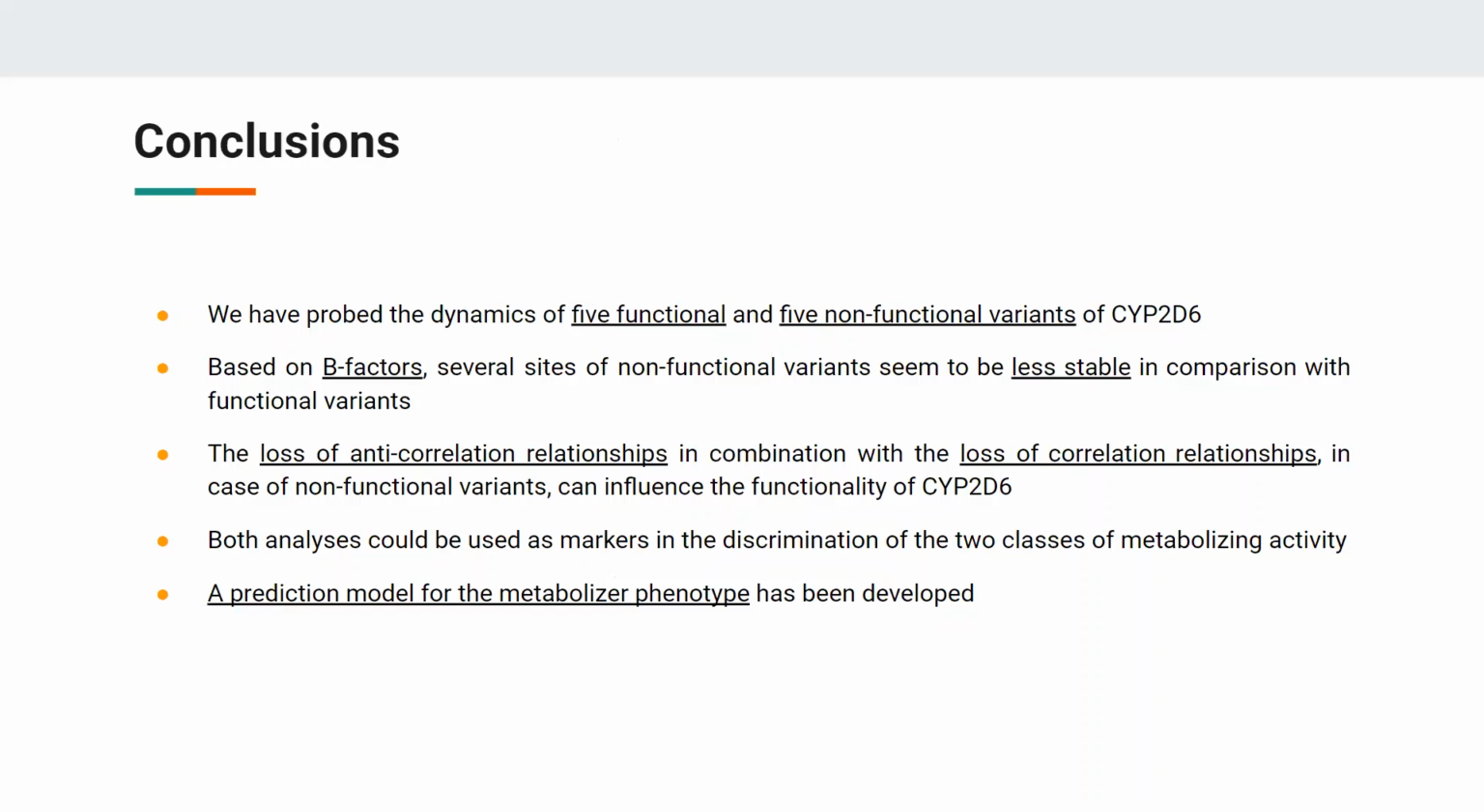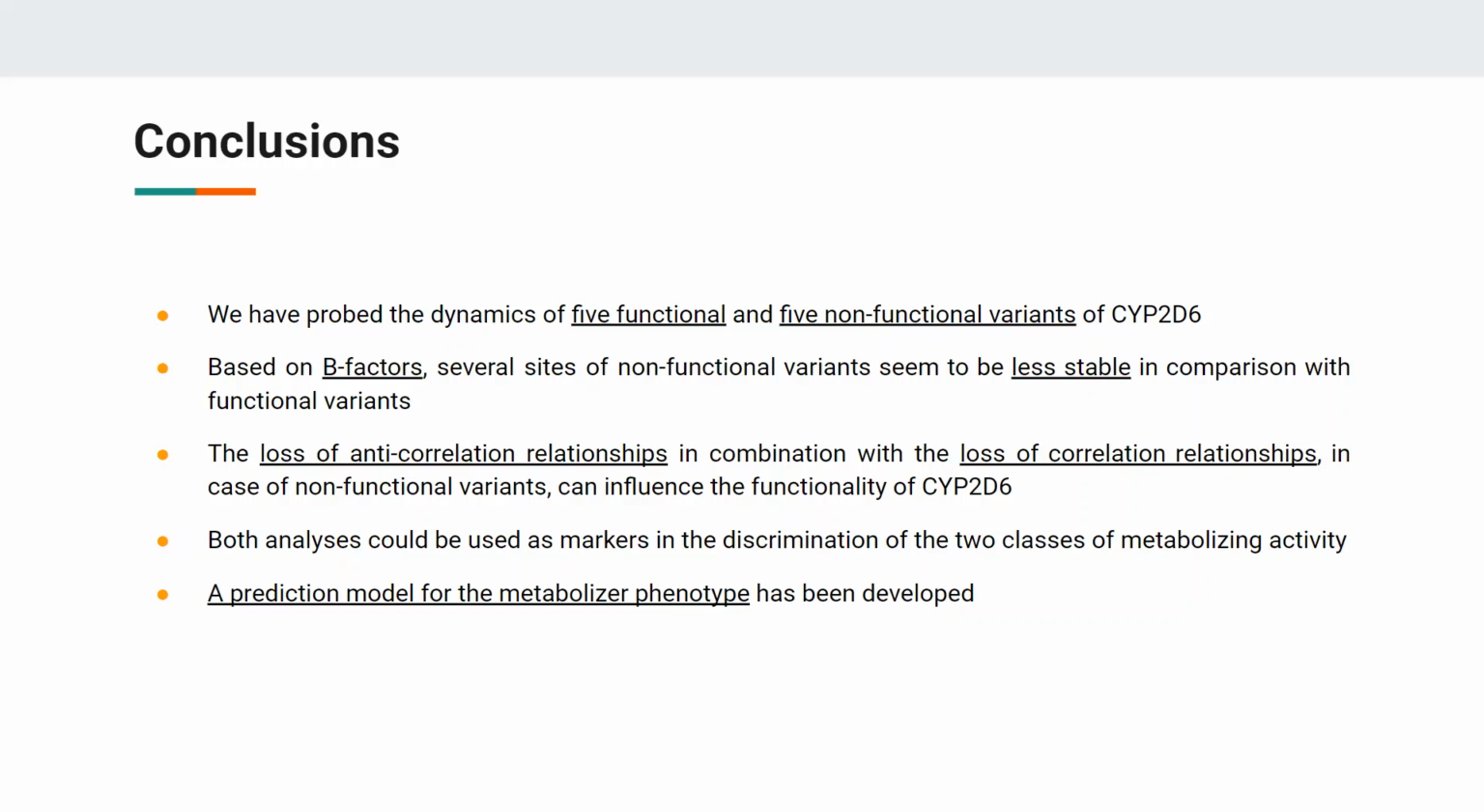To sum up, in the present study, we have probed the dynamics of 10 different allelic forms of CYP2D6, functional and non-functional. We tried to find key factors that will help in the prediction of the metabolizer phenotype of this enzyme, and our results indicate that based on B factors, several sites of non-functional variants seem to be less stable in comparison with functional variants, and also the loss of correlation relationships in combination with the loss of anti-correlation relationships in the case of non-functional variants can influence the functionality of CYP2D6. Both changes could be used as markers in the discrimination of the 2 classes of metabolizing activity.